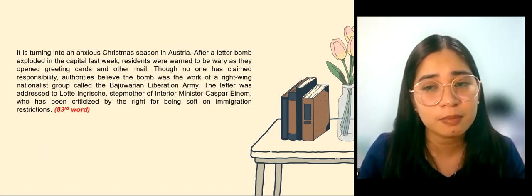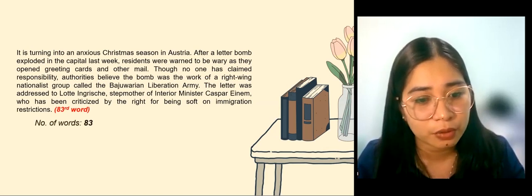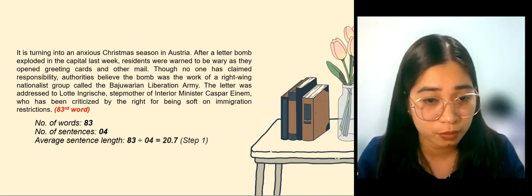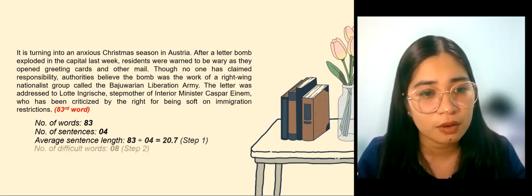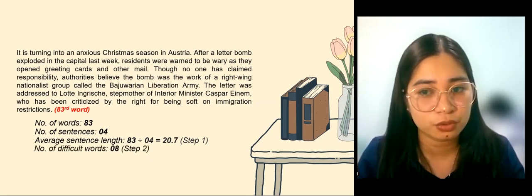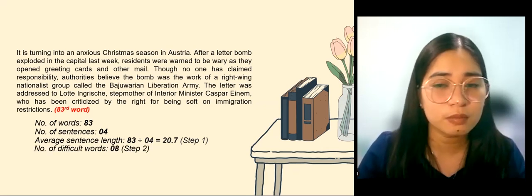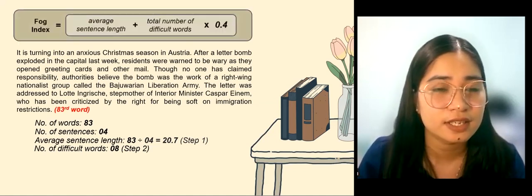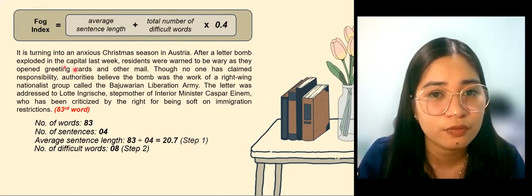Again, with the same example, we have 83 words, 4 sentences, and 20.7 average sentence length, which we computed in step 1. And now we have 8 difficult words, which we found during step 2. With the numbers we have to compute the fog index, let us now follow this formula.